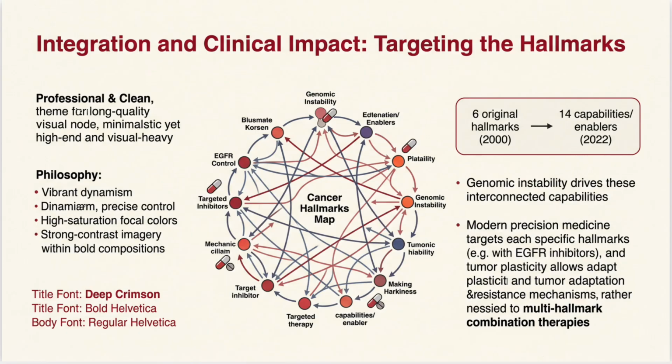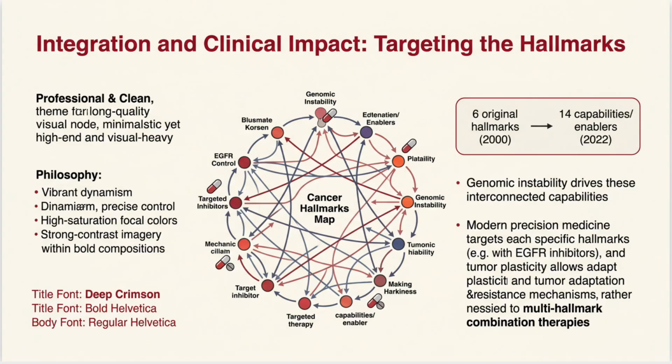In summary, looking at the broader picture, the framework has evolved from 6 original hallmarks in the year 2000 to a comprehensive map of 14 capabilities and enablers by 2022. Genomic instability acts as a core driver linking all of these interconnected cellular capabilities.